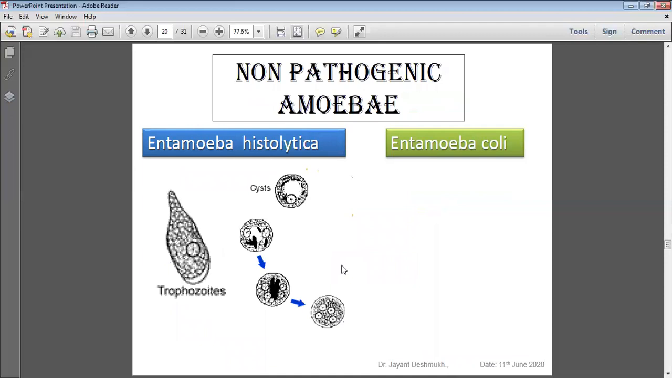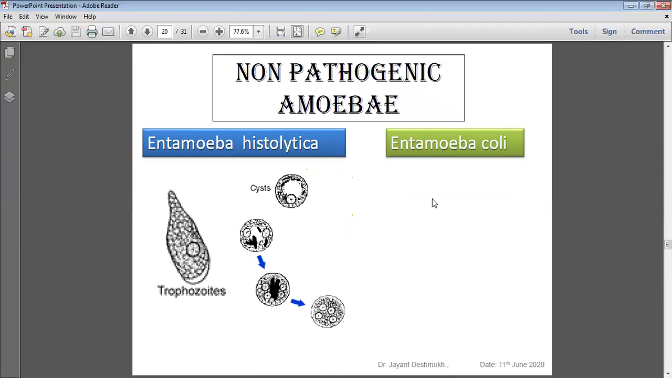Non-pathogenic amoebae: this is Entamoeba histolytica, and most important again is Entamoeba coli, the non-pathogenic amoeba. I am just telling the differentiating features. This is the trophozoite size. In the trophozoite of Entamoeba coli there is no distinct ectoplasm and endoplasm, and pseudopodia are sluggishly motile, compared to Entamoeba histolytica, which is actively motile.